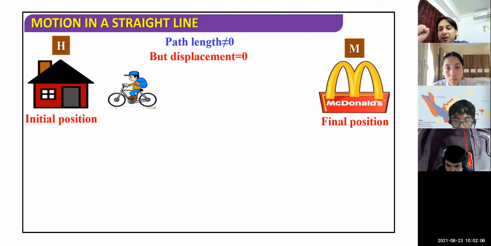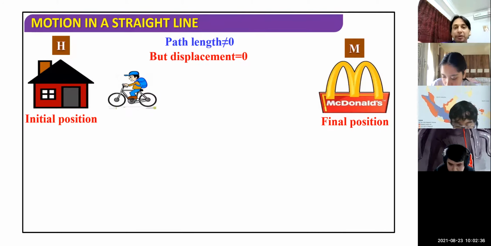But displacement, as the definition states, is the shortest distance between the initial position and final position. What is the initial position? House. What is the final position? That is also the house. Join these points, and both points coincide. So there is no distance actually between them, so there is no displacement. Basically, children, whenever an object returns back to its initial position, displacement is 0.